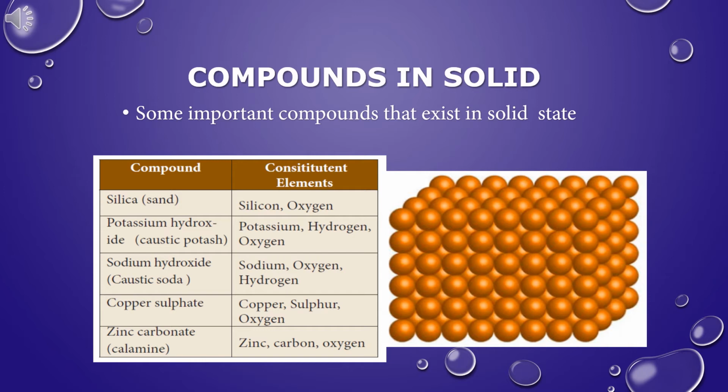Zinc carbonate generally does not dissolve in water. On heating, zinc carbonate changes to pale yellow color. The constituent elements present in zinc carbonate are zinc, carbon, and oxygen. Carbonate contains both carbon and oxygen.